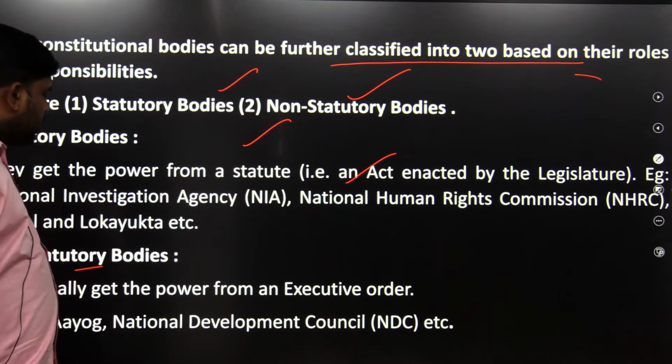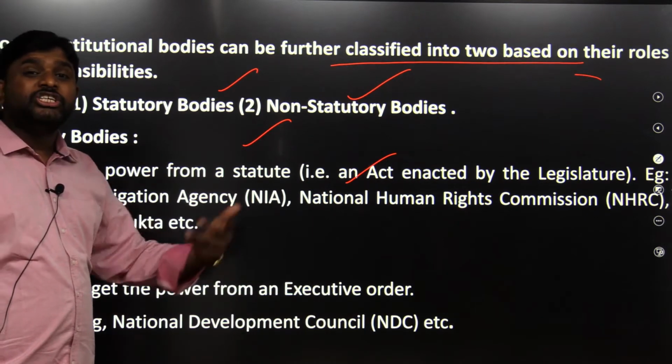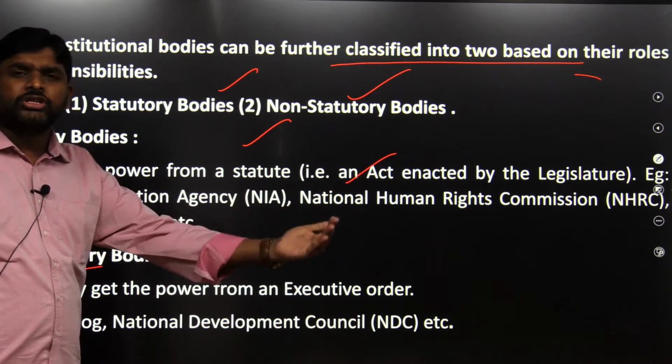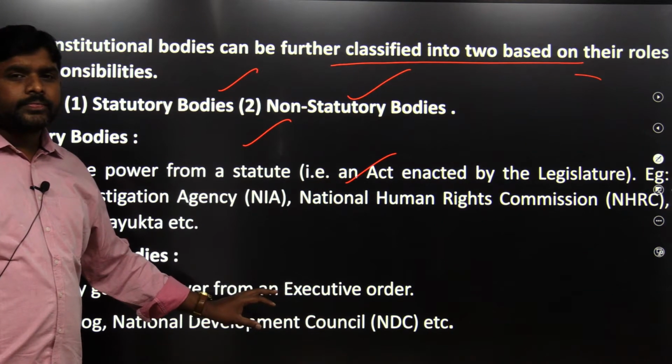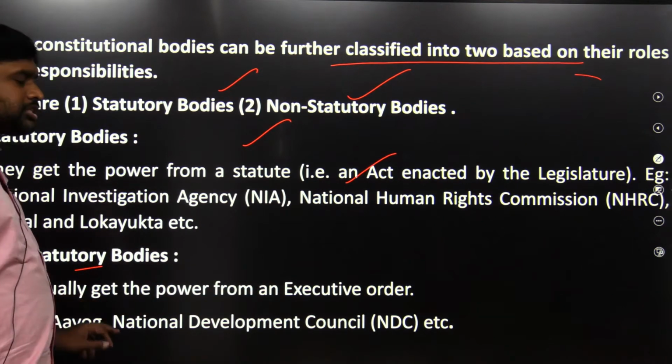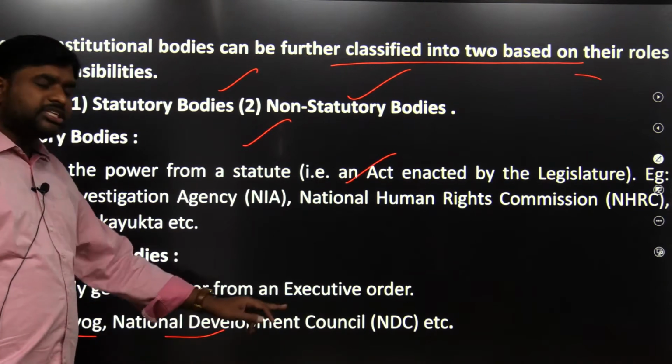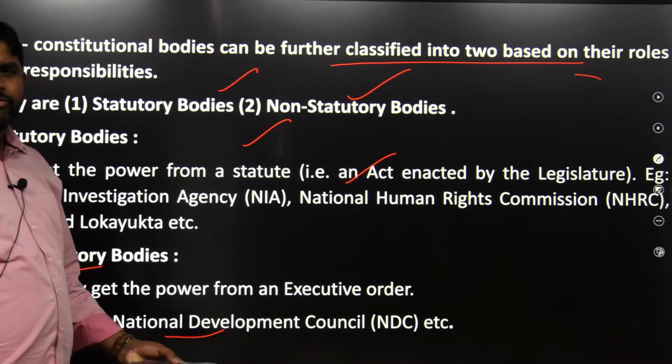Non-statutory bodies usually get their power from an executive order, a government order, or an executive resolution. That is called a non-statutory body. Niti Aayog and the National Development Council are examples of this.